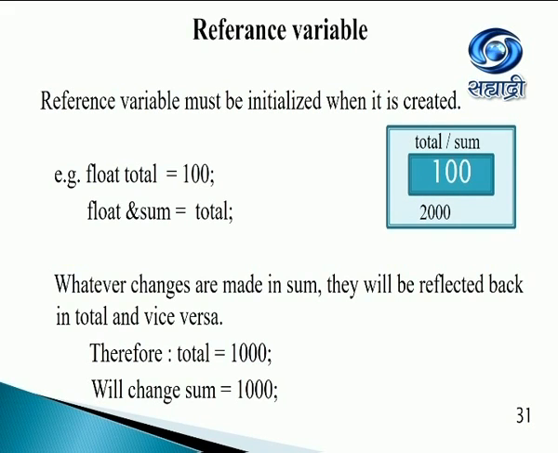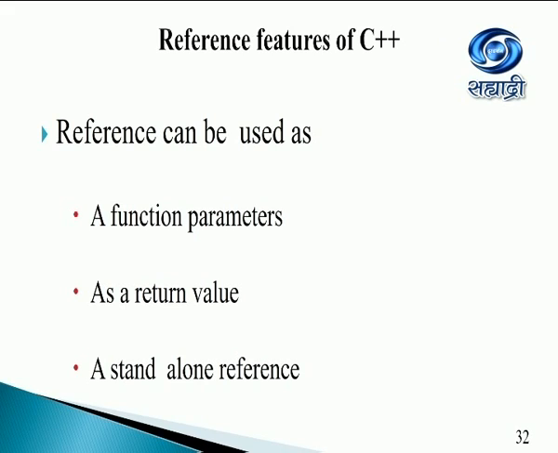Now I declare another variable ampersand sum, which is a reference variable, and I tell that it is referring to total. So that memory location will have two names, total and sum. So any change I make in total will be reflected back in sum. References can be used as function parameters, as return values, or even as standalone references.